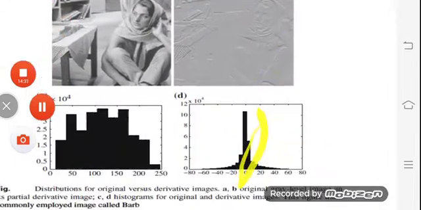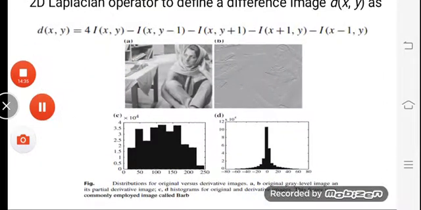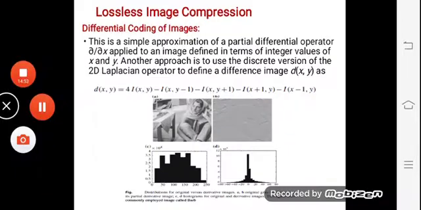With this we can conclude that if we go ahead with differential compression, we can save a sufficient amount of data, as we won't be working on the intensity levels of individual pixels, but on the intensity levels of their differential values.